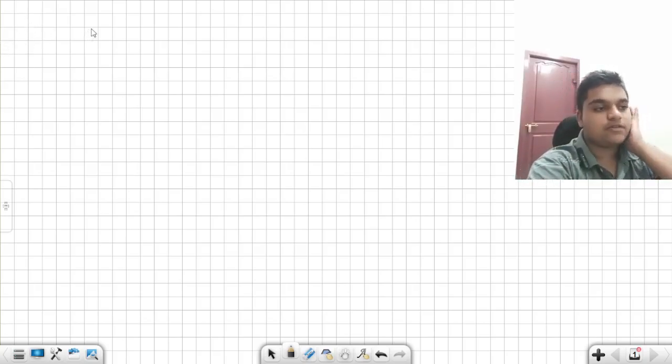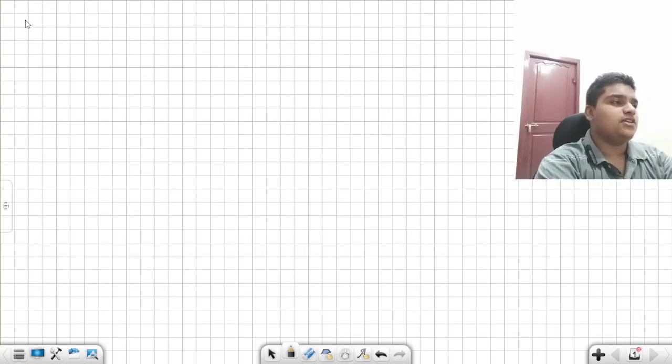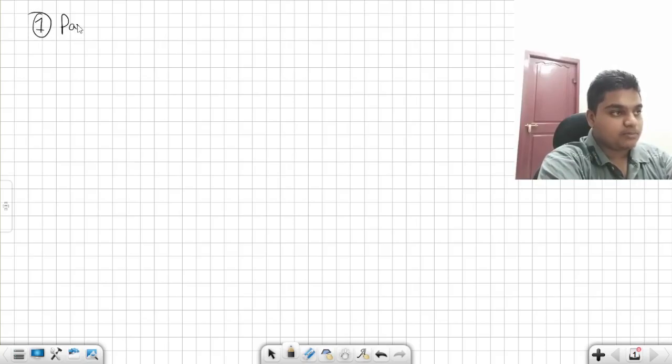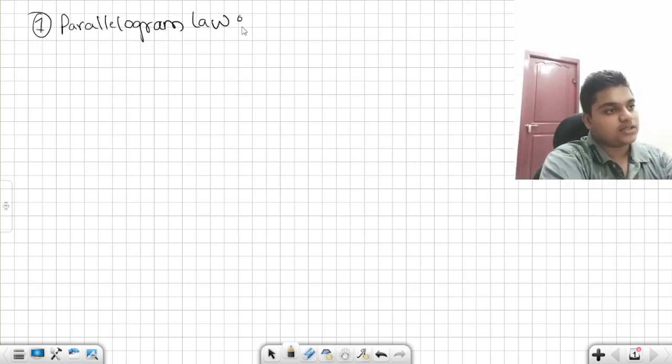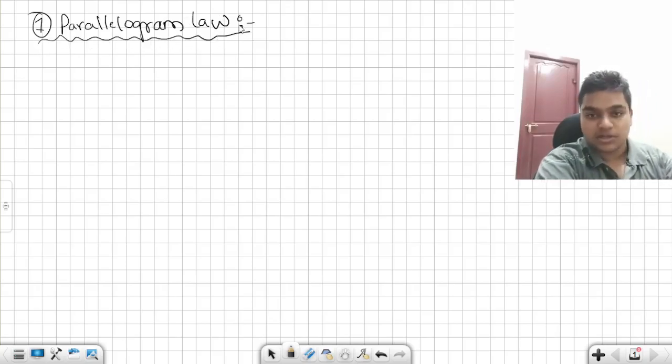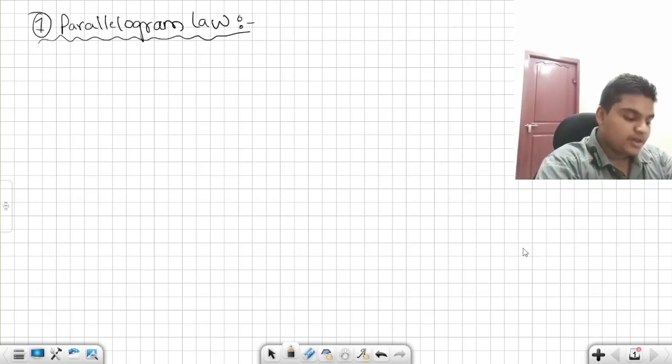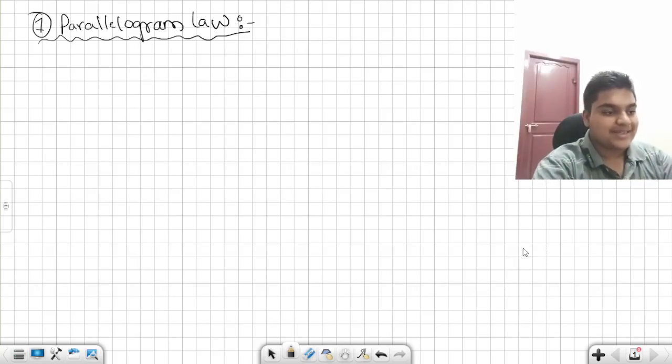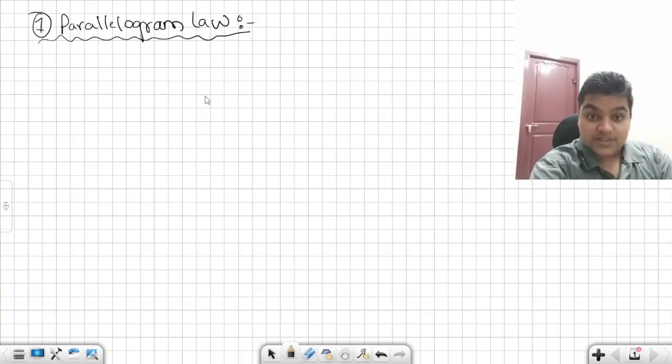In the previous video, we saw the graphical method and analytical method of addition of vectors. In today's video, we will first see the parallelogram law of addition of vectors. Next, we will move on to the triangle law. After that, we will move on to the polygon law. Until there, our video goes, and that is the end of the chapter also.